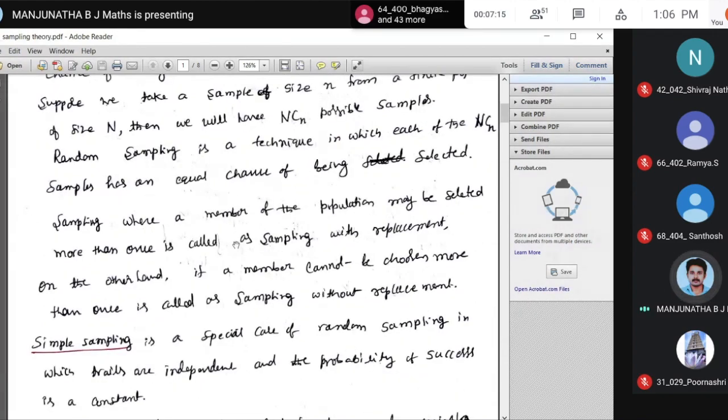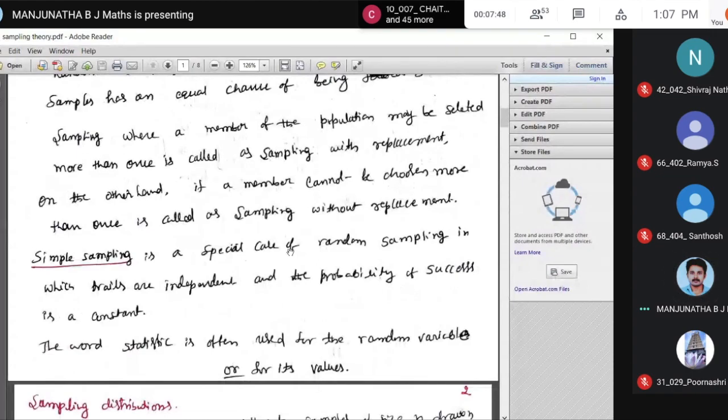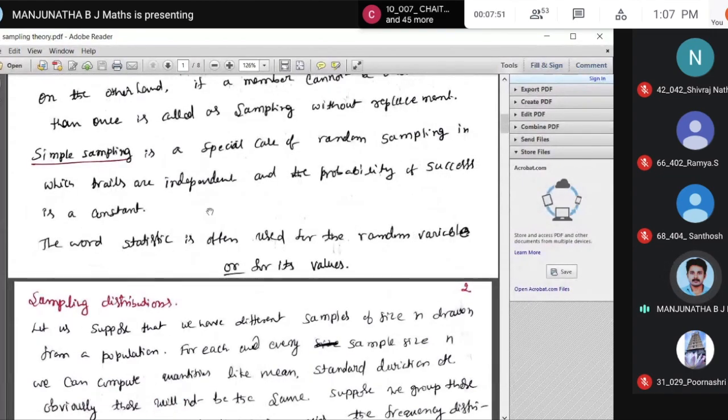Sampling where a member of the population may be selected more than once is called sampling with replacement. So you can take 1, 1, 1, 2, 1, 3, 2, 1, 2, 2, 2, 3, 3, 1, 3, 2, 3, 3. This is with replacement. On the other hand, if a member cannot be chosen more than once, that is called sampling without replacement.